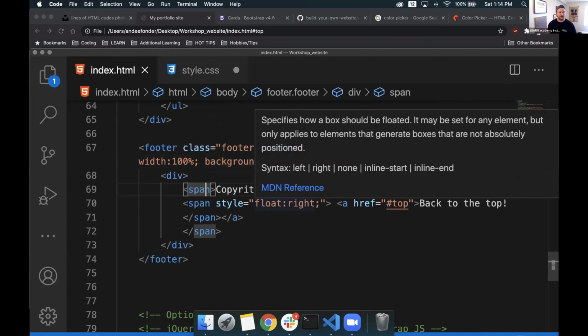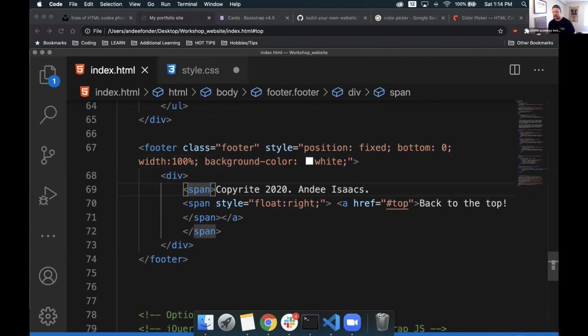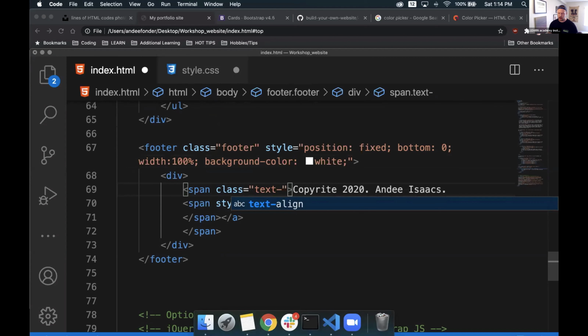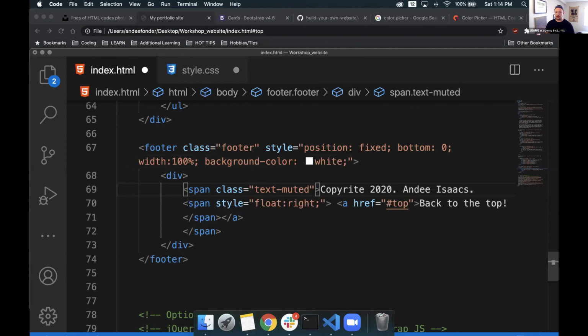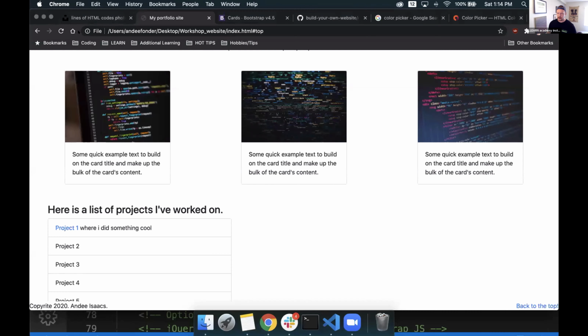Cool. So we have this span here that is talking about the copyright and who it's to. I want to add a little bit of cool styling to it. I want to see if this is available to us. Let's do class equals text-muted. I believe that Bootstrap has this as some styling that's available to us. I've looked into the code a little bit, so I just happen to remember that this is there. I'm going to try this, and it should give us a cool styling to our text. If we refresh, cool. It just mutes the text out a little bit so it's not so bold and in our face.